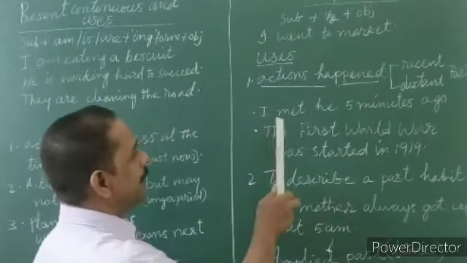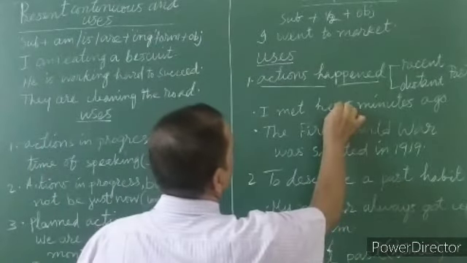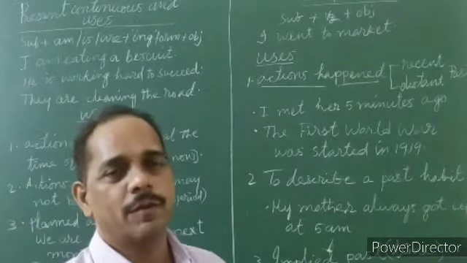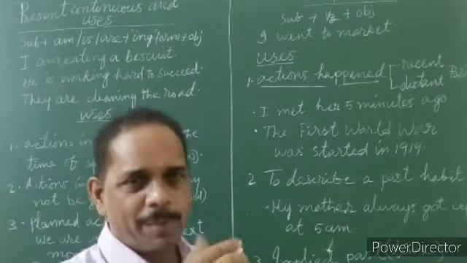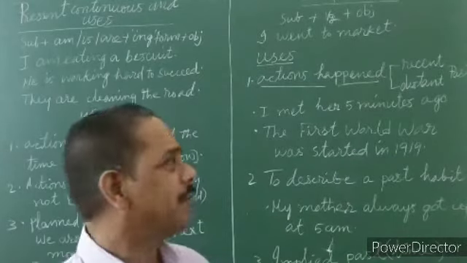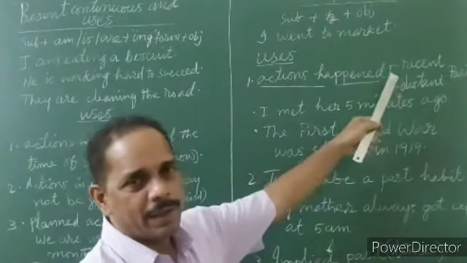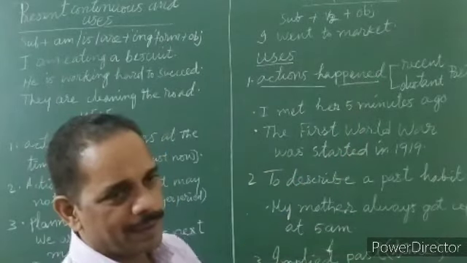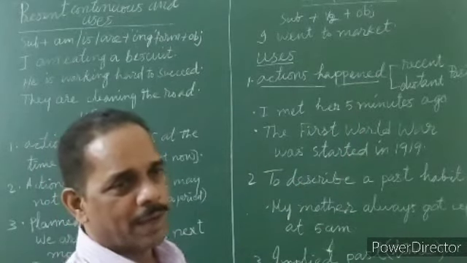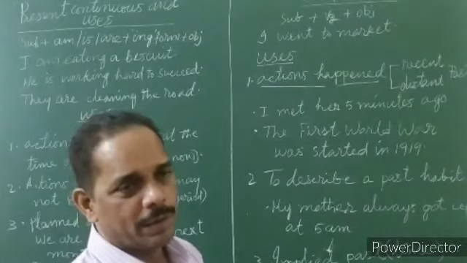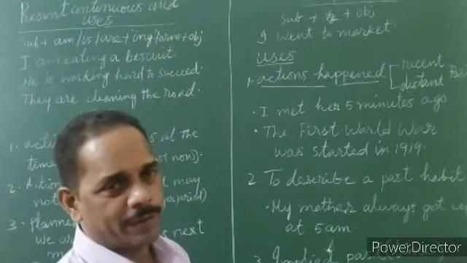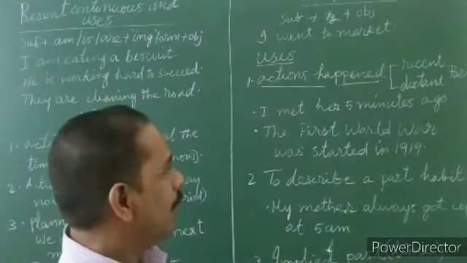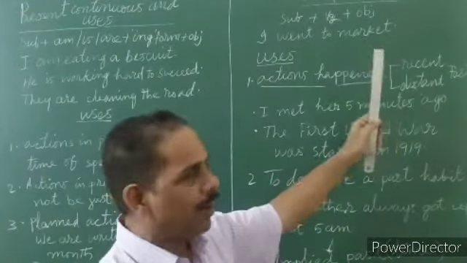Suppose I say, I met her 5 minutes ago. When did I meet her? Just 5 minutes ago. This is an action that happened very recently. Actions that happened in the morning, and now it's evening, or what happened yesterday, or day before yesterday, or last week, you can use simple past. Also you can use it for the distant past, happened long time ago.